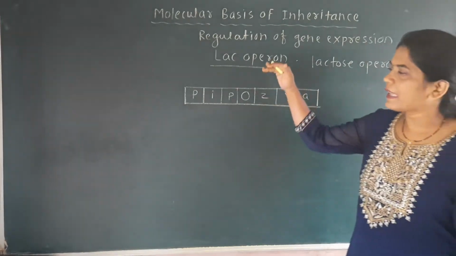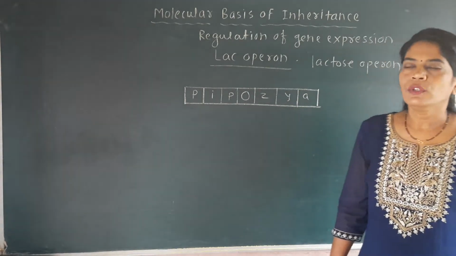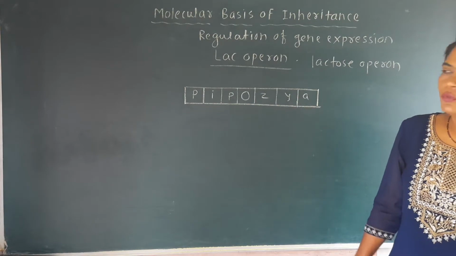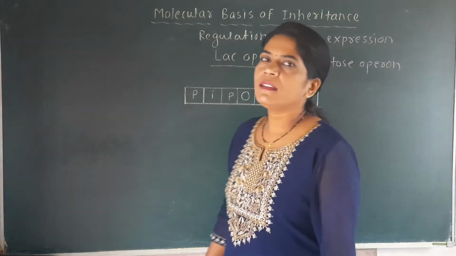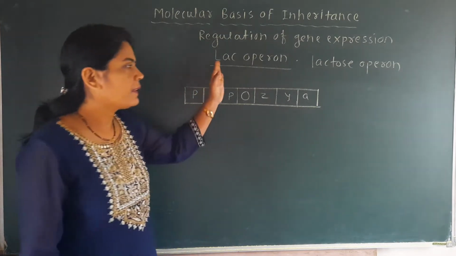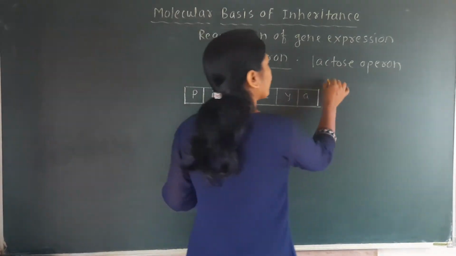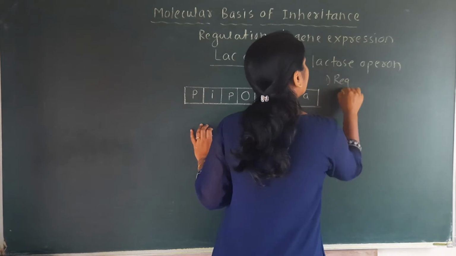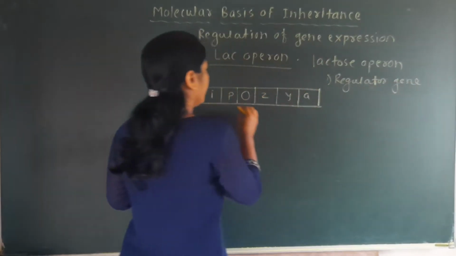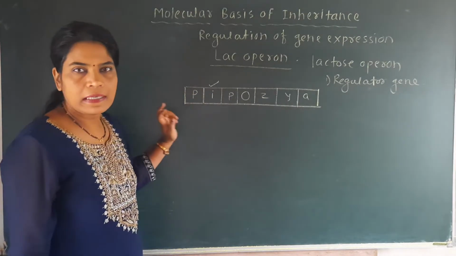So in this lac operon we have to discuss the role of each gene. Here first see that this lac operon model consists of the following components. First one is called the regulator gene.